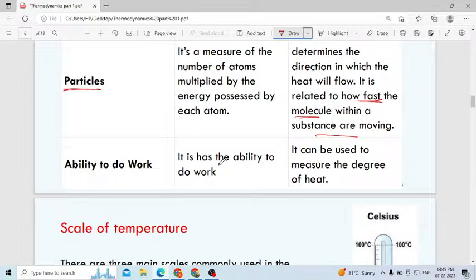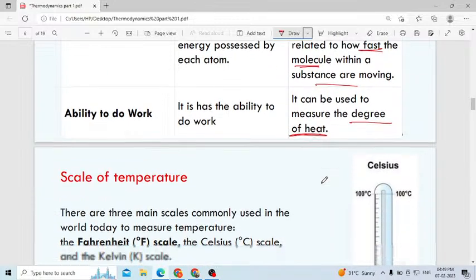Assume you don't eat anything for 3 or 4 days, then your body will become too weak. You don't have the energy to do even your simple work. It can be used to measure the degree of heat, temperature.